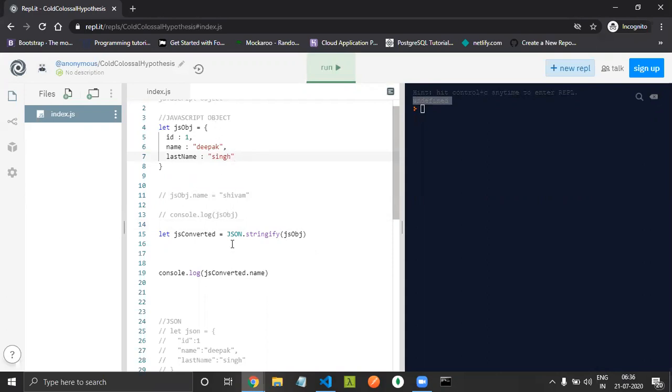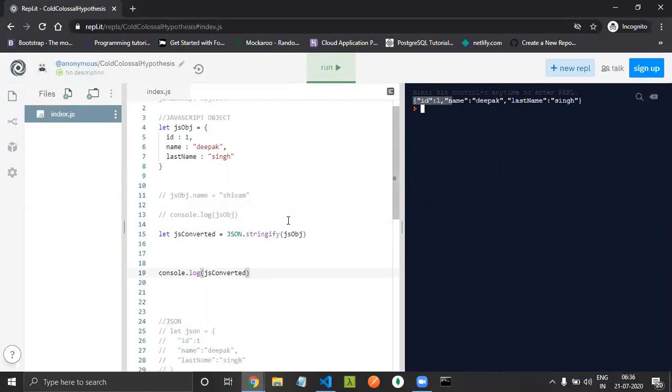Basically, if you want to do any operation, like changing the key and value and all this stuff, you have to do it with a JavaScript object. You can't do all this with a JSON body, because this JS converted is a JSON body. As you can see here, we'll print it out again. This JS converted is a JSON body, and if you want to do any operation with JSON, you can't do it.